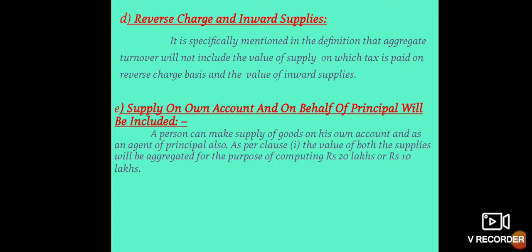Next one, supply on own account and on behalf of principal will be included. A person can make supply of goods on his own account and as an agent of a principal also. As per the clause, the value of both the supplies will be aggregated for the purpose of computing rupees 20 lakhs or rupees 10 lakhs. If the supply is made on his own account or as an agent on behalf of a principal, it will be taken into consideration in the calculation of aggregate turnover for computing the rupees 20 lakhs or rupees 10 lakhs turnover.